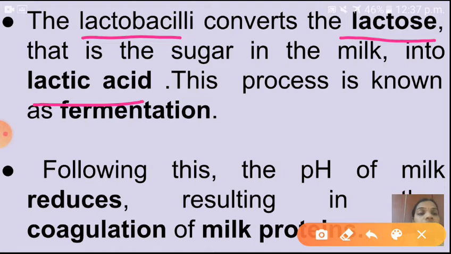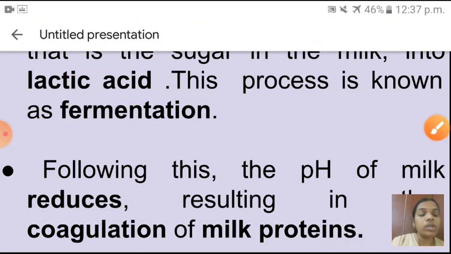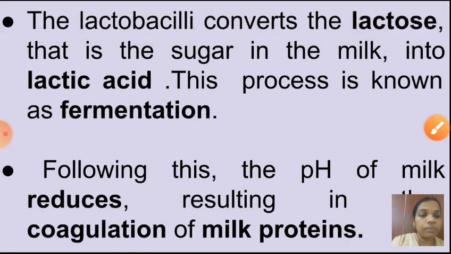Following this conversion, what will happen? The pH of milk reduces. Lactic acid is formed, so the pH level reduces, resulting in the coagulation of milk protein. Coagulation of milk proteins means that the milk protein is getting separated.